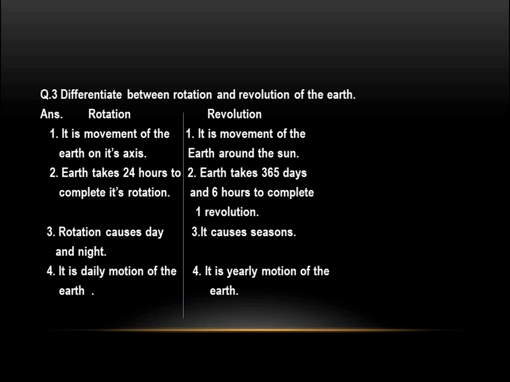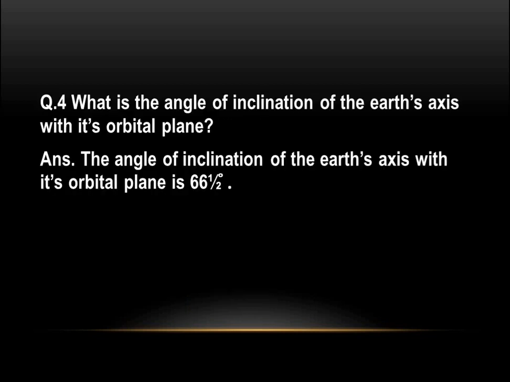In rotation, the earth takes 24 hours to complete its rotation. In revolution, the earth takes 365 days and 6 hours to complete one revolution around the sun. Rotation causes day and night. Revolution causes seasons. Rotation is the daily motion of the earth, as we have a day of 24 hours. Revolution is the yearly motion of the earth, as it takes 1 year.